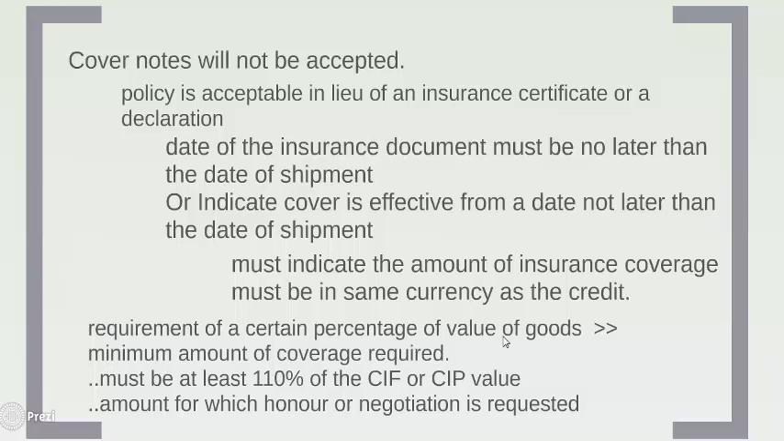The insurance cover, if the credit is silent, should be at least for 110%. At least. This is a minimum of 110% of the CIF or CIP value, cost, insurance and freight, or carriage and insurance paid up to, this value. If this value cannot be ascertained, it should be for the gross value of the invoice drawn, or the amount for which the honor or negotiation is requested.